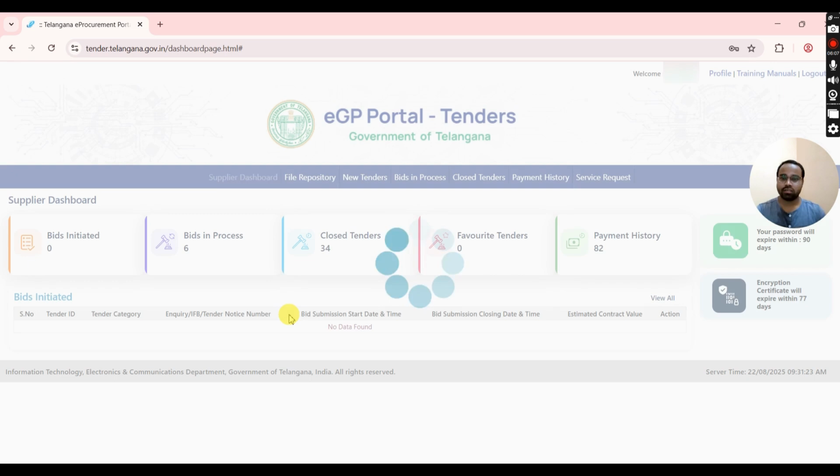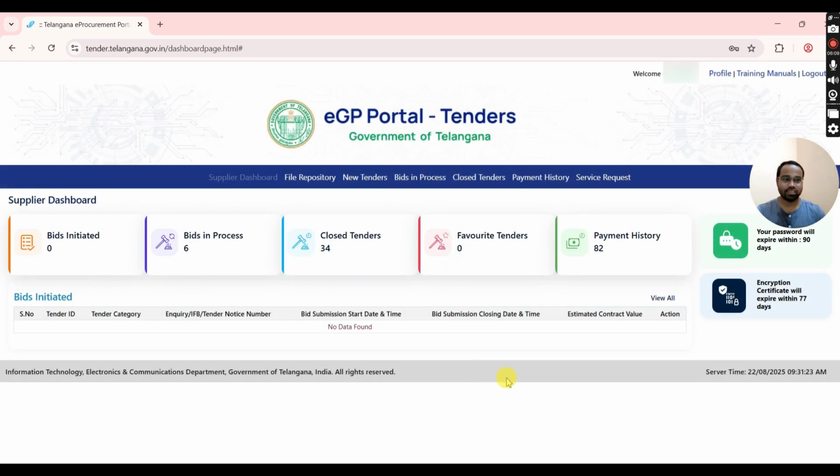Click on OK. You will get another pop-up box showing Signature Certificate Details, and it shows validity of the digital signature certificate. Just click on Register and it will also ask your PIN. I have already logged in once, so that's why it's not showing again. If it appears, just enter 8-digit PIN and log in.